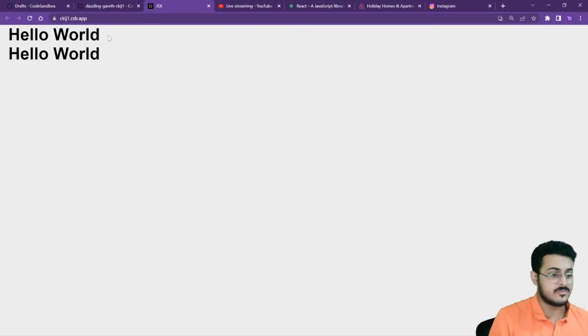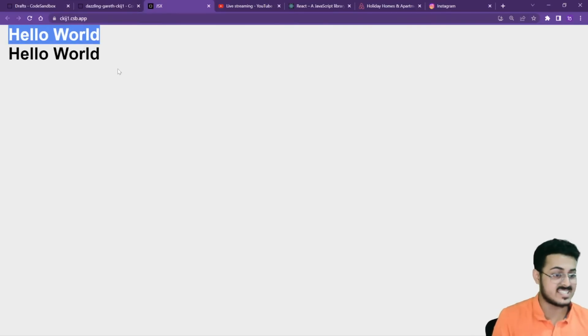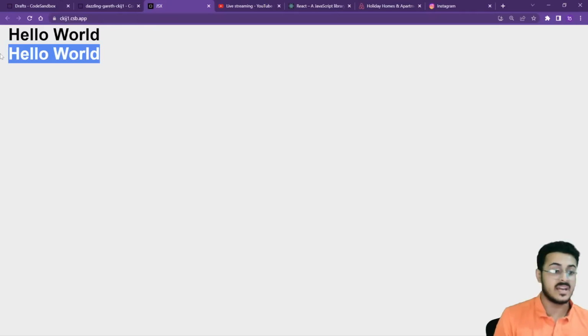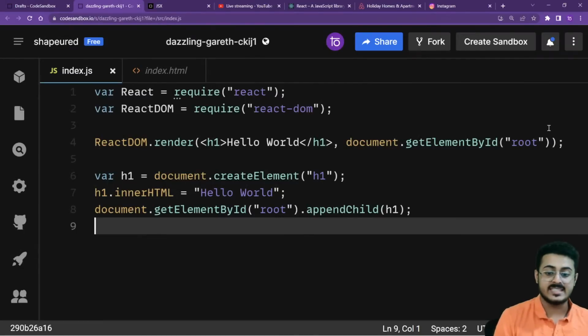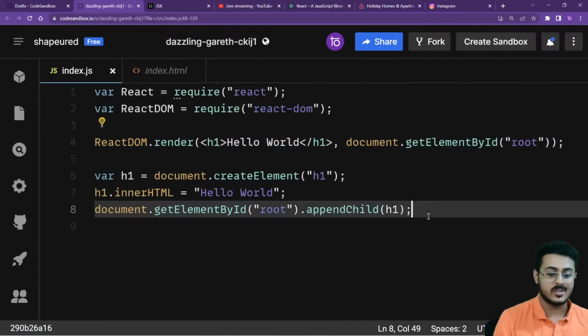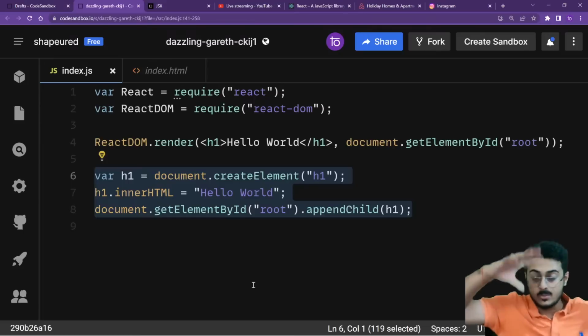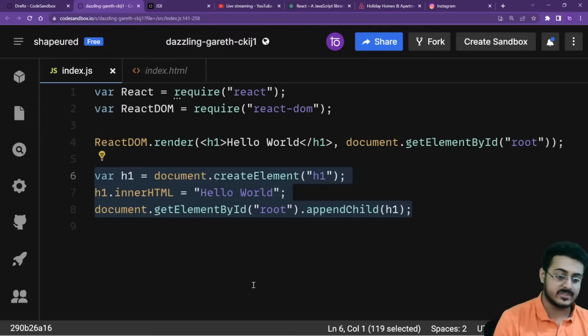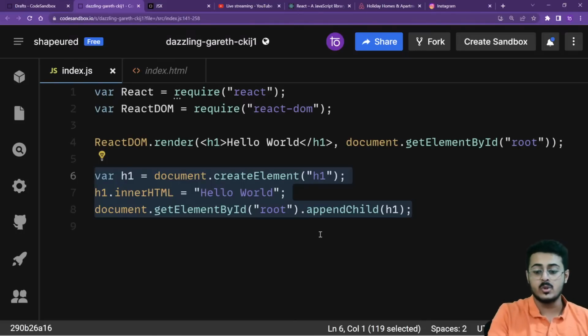As you're able to see, the first one is being loaded by JSX, whereas the second one is being loaded by plain old JavaScript. But right now, with JSX, you are able to do it in a single line of code, whereas right over here, you had to create the entire tree and then manipulate the entire tree using JavaScript. It took you 3 lines of code to do that. So JSX basically helps you to write your code with ease.